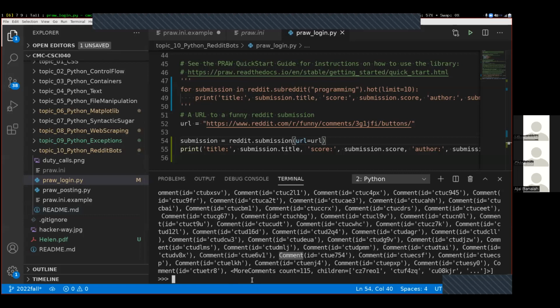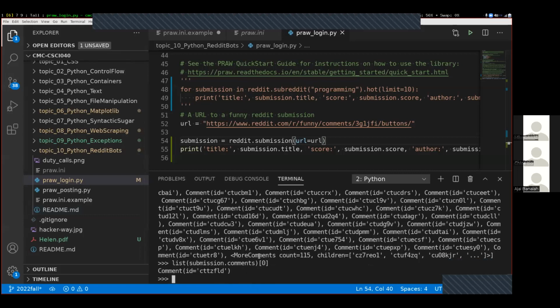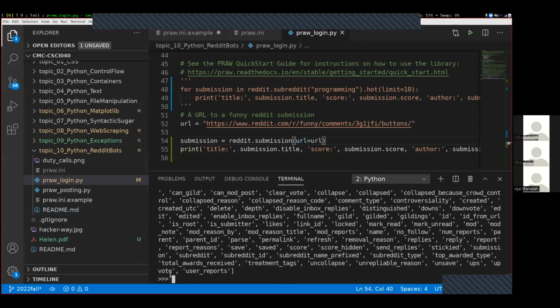And if I come down here, and let's say list of comments at position 0, this gives me an individual comment. Somehow I need to figure out what I can do with an individual comment. I think it's faster for me to just use this dir function and take a look at it rather than trying to switch my screen, go back to Firefox and search for the comment type. And I'm looking for something that looks like the text inside of this comment. And I don't see the word text inside of here. I wonder what happens if I just convert this comment directly to a string. Nope, that doesn't work.